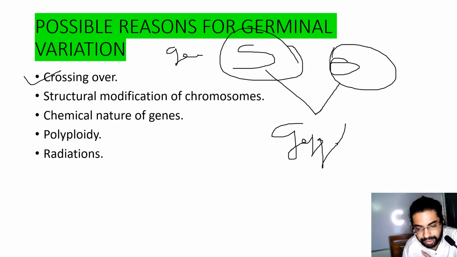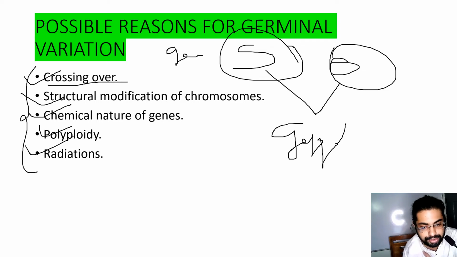Other reasons are structural modifications of chromosomes, chemical nature of genes, polyploidy and radiation. These are all very new to you. I will explain them in my next videos, but before that, please remember these possible reasons for germinal variations.